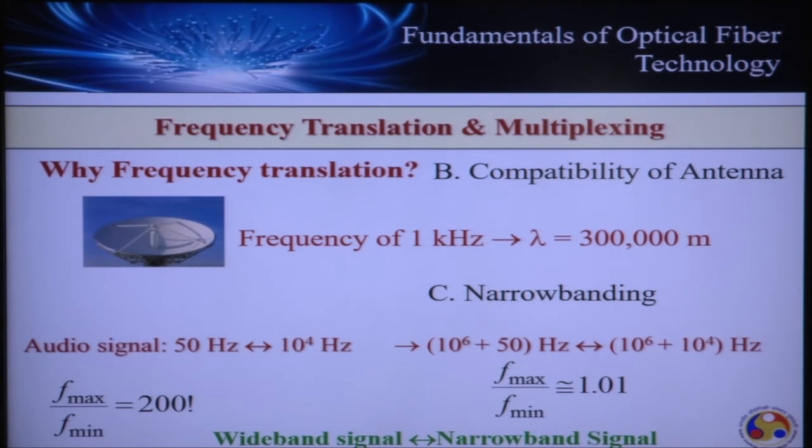in comparison to 200. Just by having frequency translation, the ratio of the highest frequency to the lowest frequency reduces from 200 to 1. We say that frequency translation reduces a wide band signal to a narrow band signal. And because the ratio from one edge to the other is almost the same, 1.01, a single antenna can be effectively utilized for designing such a communication system.